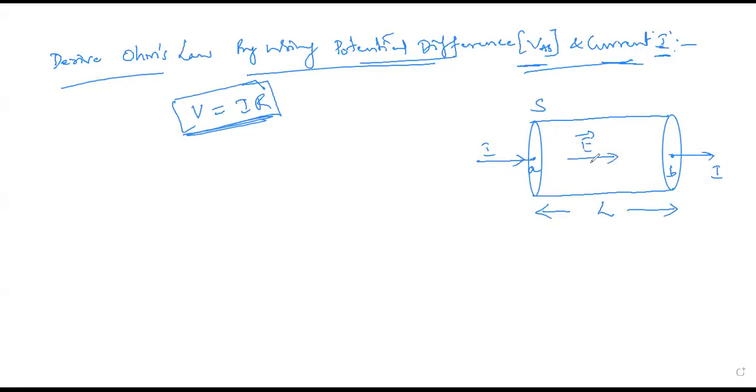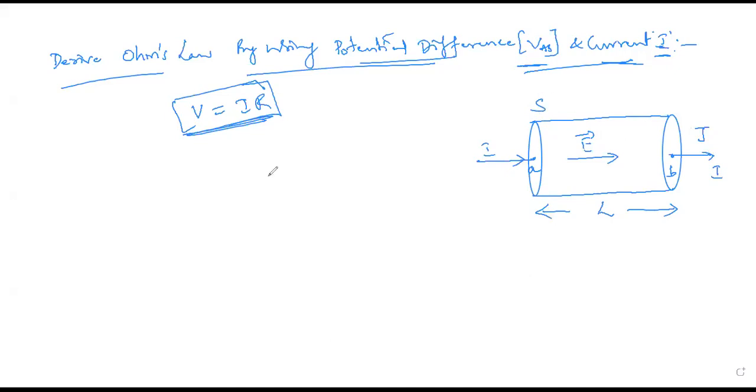At the same time, the current density with respect to the current flowing through this will also be taken in the same direction. So this is just the assumption I have taken. The current passing through this cylinder is I, and the electric field is E, and along with the electric field, the current density should be taken along the same direction. The cross-sectional or surface area of the cylinder will be taken as S.